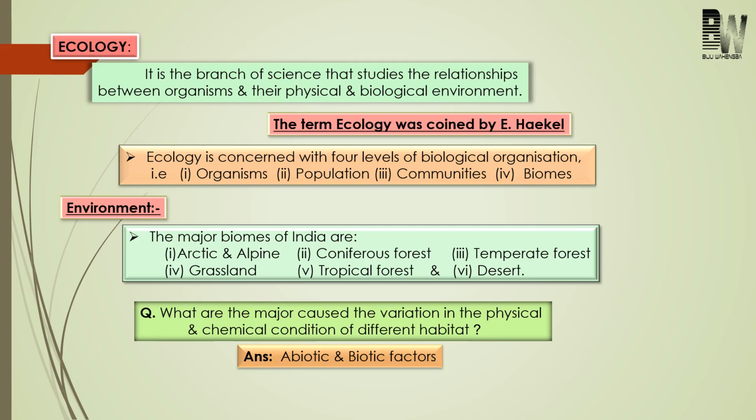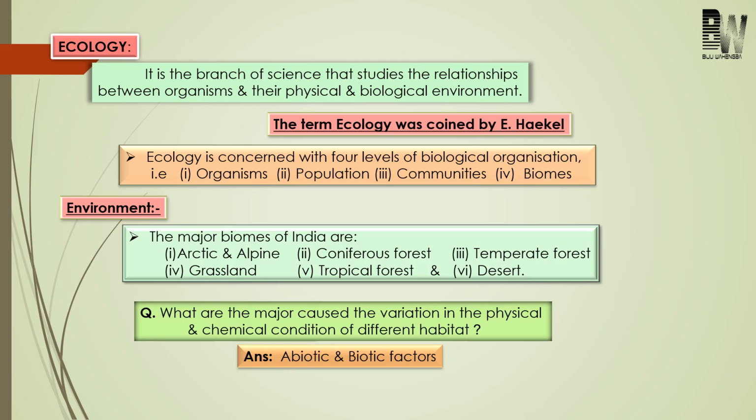This subject, the branch of biology that studies all these interactions, we can call ecology. The term ecology was first coined by Haeckel, and ecology can be studied at 4 levels: at the level of organism, at the level of population, at the level of communities, and at the level of biomes. Organism level means every individual.